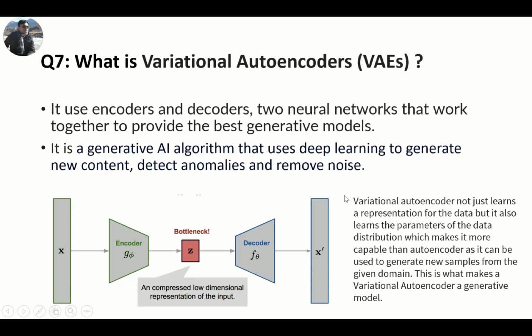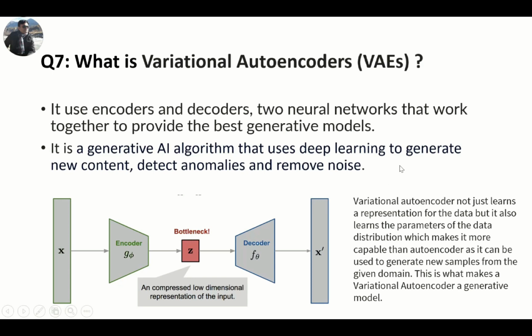But what actually does the variational autoencoder do? So a variational autoencoder not just learns a representation of the data, but it also learns the parameters of the data distribution, which makes it more capable than an autoencoder, as it can be used to generate new samples from the given domain. This is what makes a variational autoencoder a generative model.